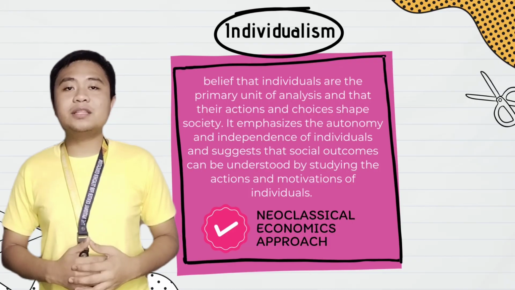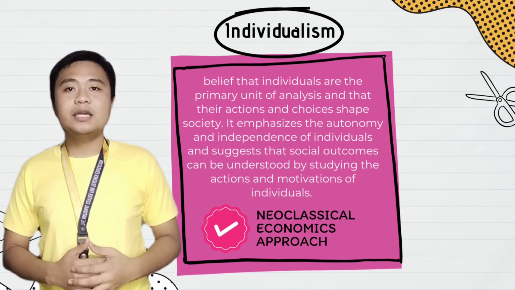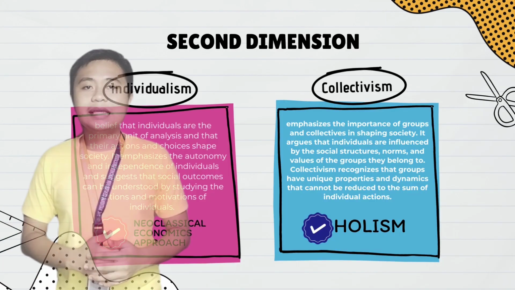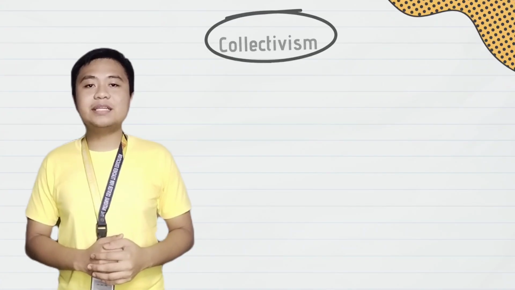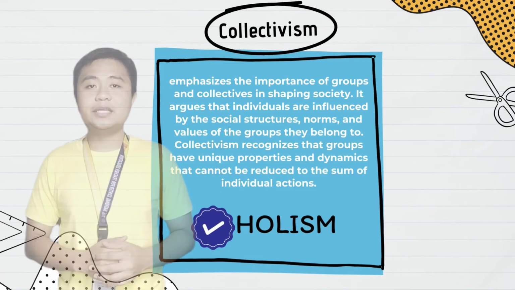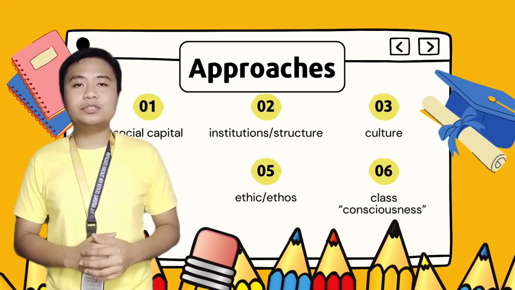Individualism is the belief that individuals are the primary unit of analysis and that their actions and choices shape society. Included here is the concept of the neoclassical approach. Collectivism, on the other hand, emphasizes the importance of groups and collectives in shaping society. Approaches that stress some properties of collectives are holism, ranging from different social systems.